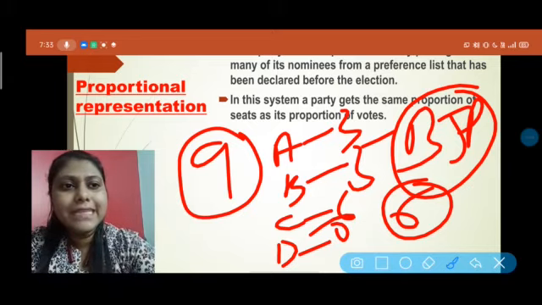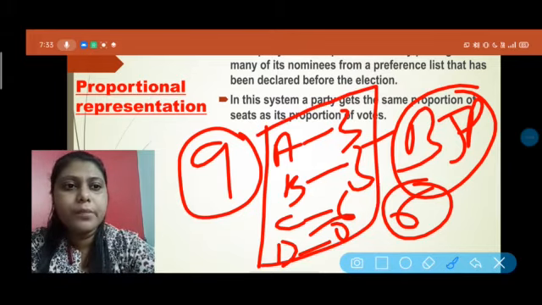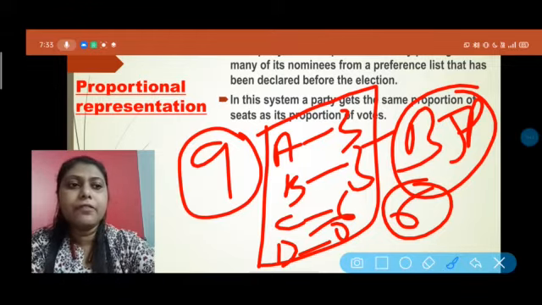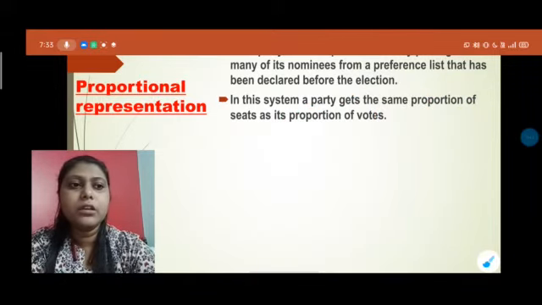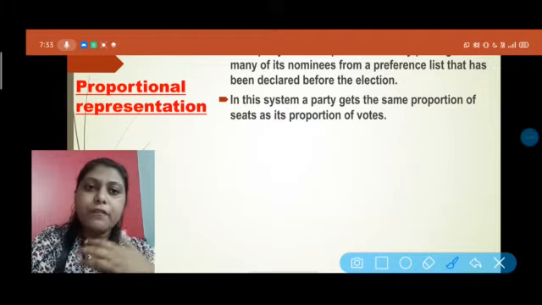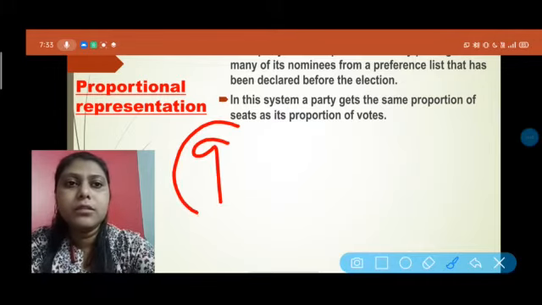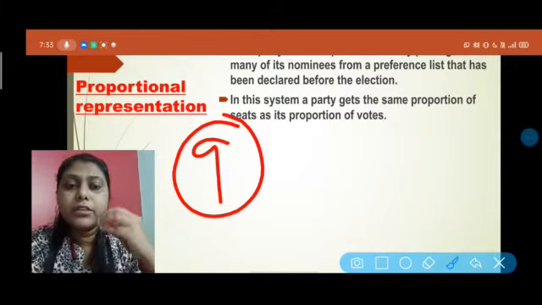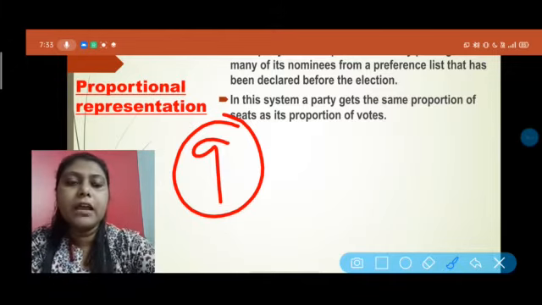So this preference list will be provided by each and every political party's members in advance, and after that, according to the preference, the candidates will give their vote. They have to give all the 9 votes, showing their preference, that maybe they like A more.